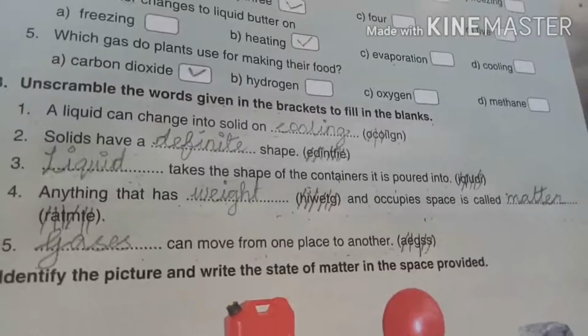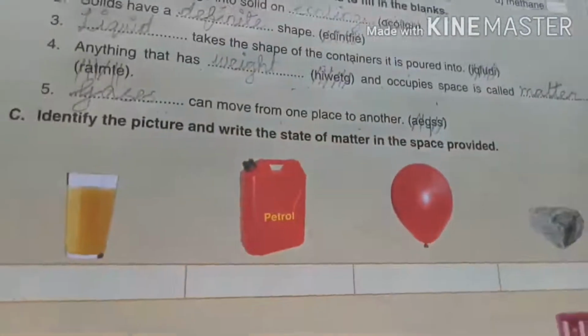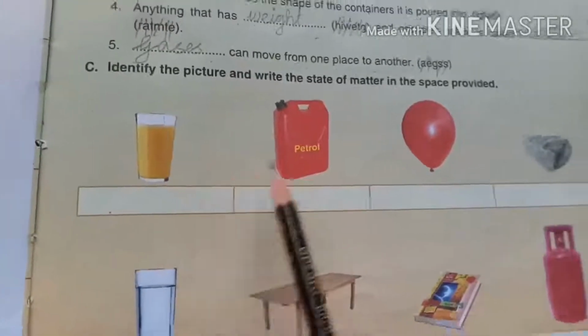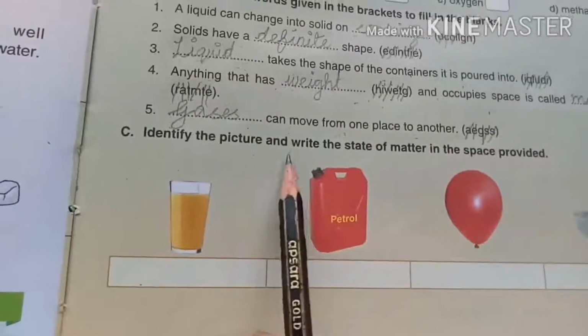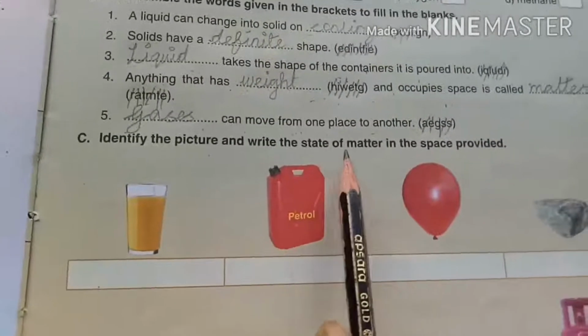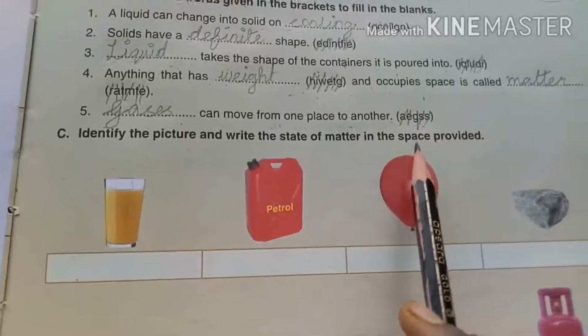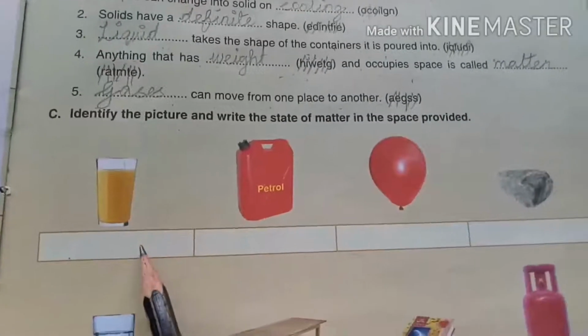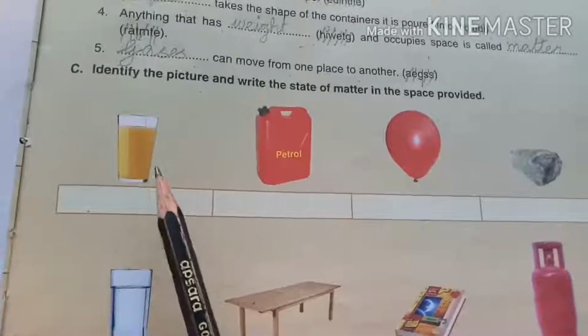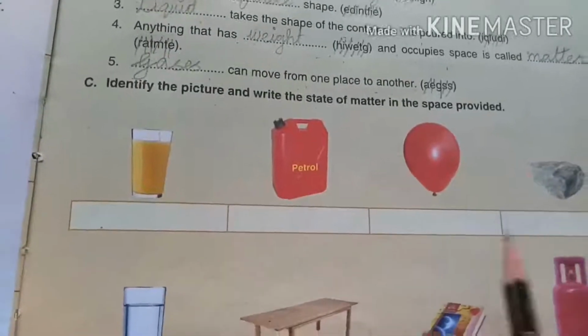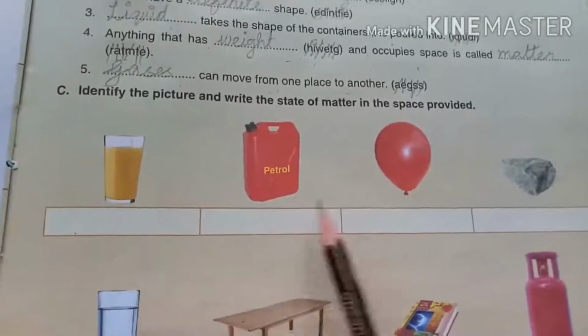Right, children? Yes. So shall we move to the third pattern? Yes. So look at the pictures, children. What is the third pattern? Identify the picture and write the state of matter in the space provided. So we have to identify the picture. Observe and identify the picture and write the state of the pictures in the space provided.